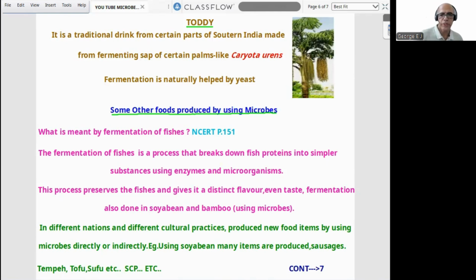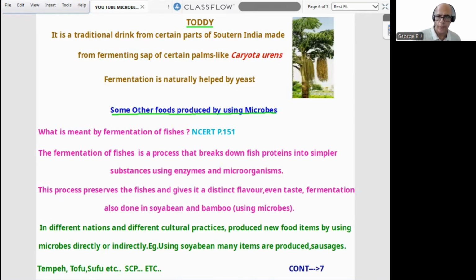Now, some other foods produced by using microbes. Many other foods can be produced by using microbes, of which in NCERT page number 151, there is a term given. Many will be confused about it. What is meant by fermentation of fishes? The term fermentation of fishes is a process that breaks down fish proteins into simpler substances using enzymes and microorganisms, a costly food item. This process preserves the fishes and gives them a distinct flavor and taste. That is why that item came, fermentation of fishes.